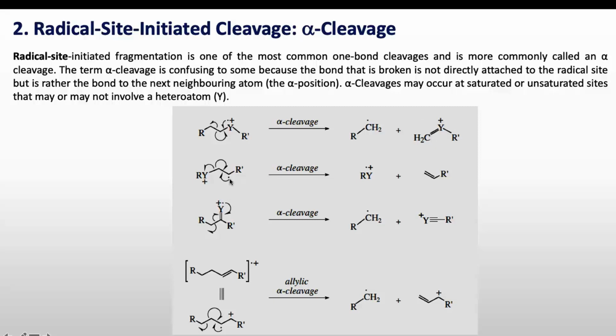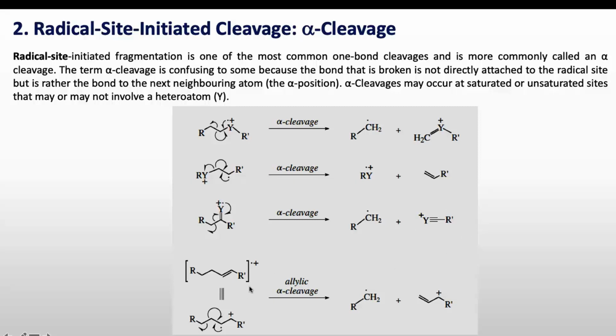Now in this case, this is the radical site and this is the neighboring atom, and the bond connected to this neighboring atom will break, and finally we will get this radical cation and this neutral alkene. Now this is the case of a radical site, but this time it is unsaturated, and this is the neighboring atom of Y, and the bond connected to this neighboring atom will break here. So finally we will get this radical and this alkyne cation.